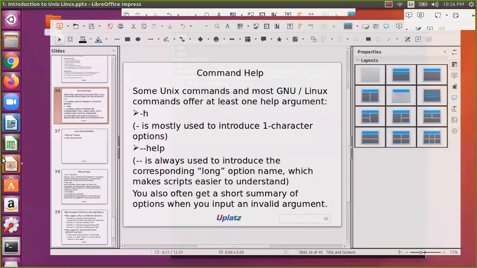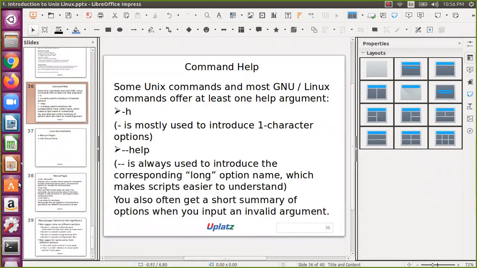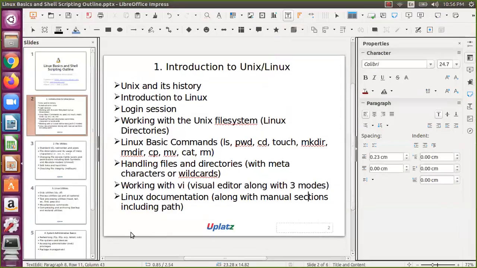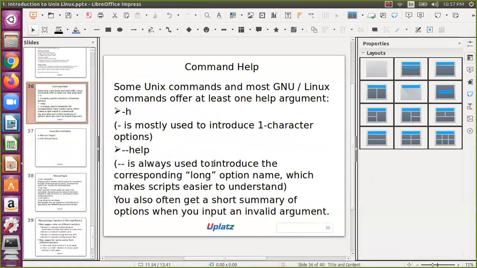So that's our discussion. Let us check on the Linux documentation. You know the manual sections: 1 is commands, 2 is system calls, 3 is library functions, and 5 is configuration files. The remaining ones depend on the system. And the path is /usr/share/man. So that is about command help.